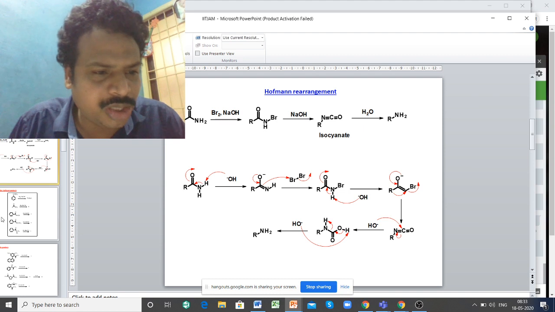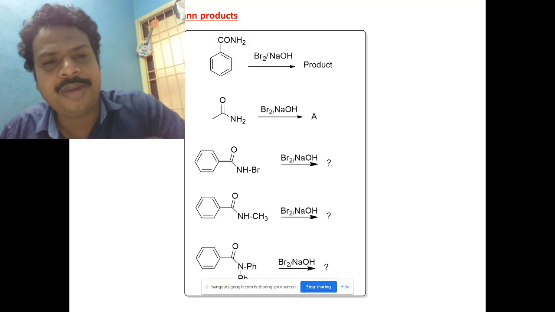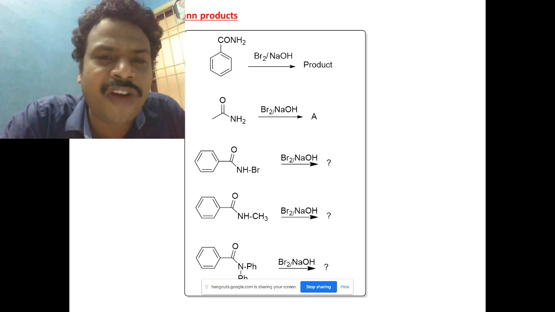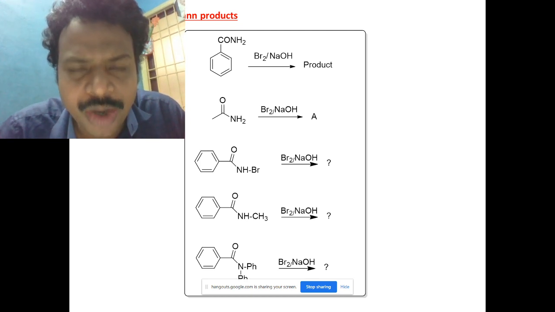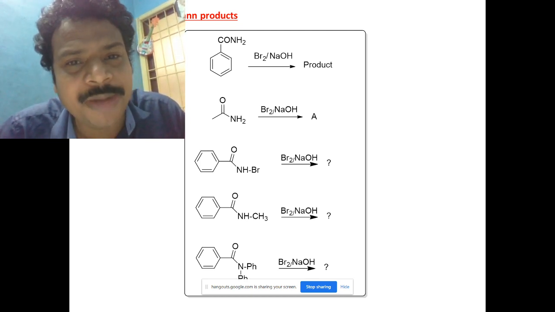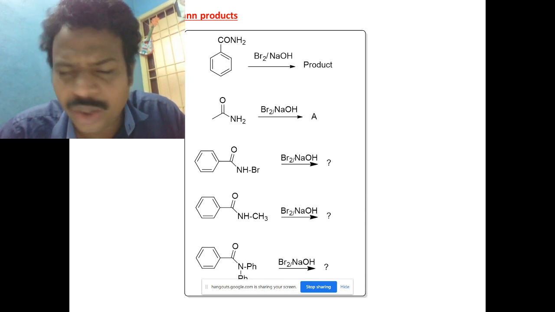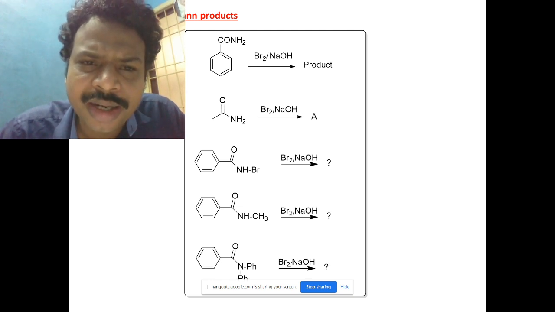So now you come to this point quickly. The first one is a benzamide. So what will be the product? Instead of R, you have a phenyl. That's all. So what will it be? Write only the product. Don't write a mechanism now. You can easily tell. Instead of CONH2, what will come there?